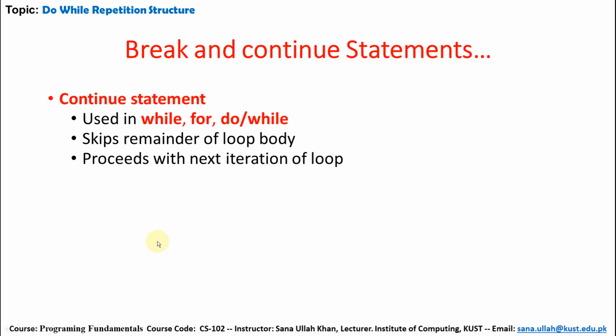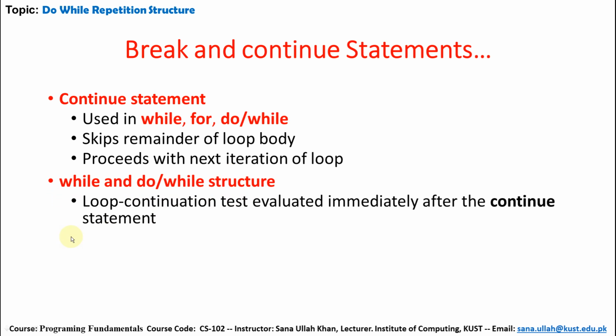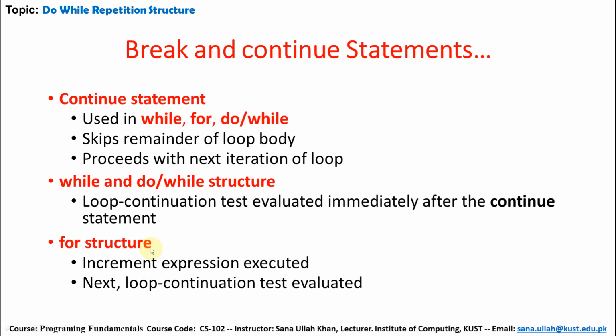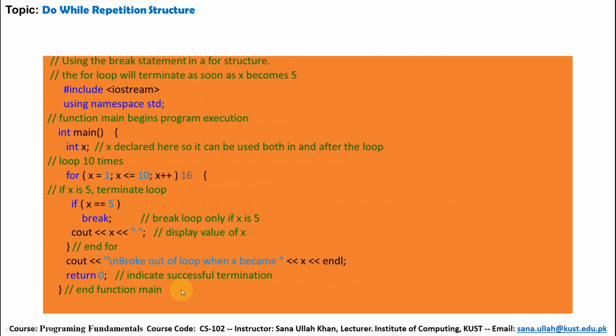The continue statement is used in while, for, and do while to skip the remainder of the loop body and proceed with the next iteration of the loop. In while and do while structures, the loop continuation test is evaluated immediately after the continue statement. In a for structure, the increment expression executes, then the loop continuation test is evaluated. So this is the example.